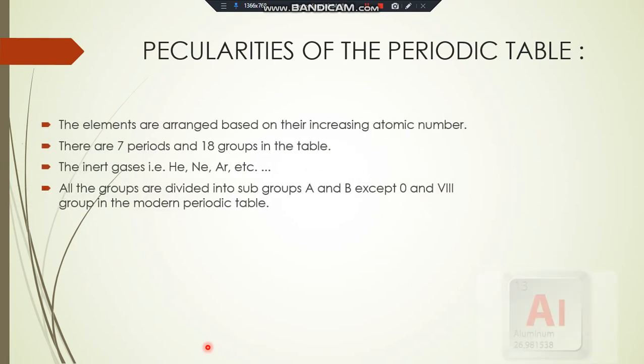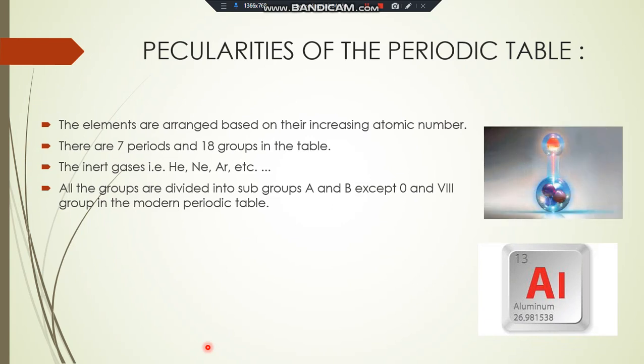Peculiarities of the periodic table. The elements are arranged based on their increasing atomic number. There are 7 periods and 18 groups in the table. Inert gases, etc. All the groups are divided into subgroups A and B except 0 and the seventh group in the modern periodic table.